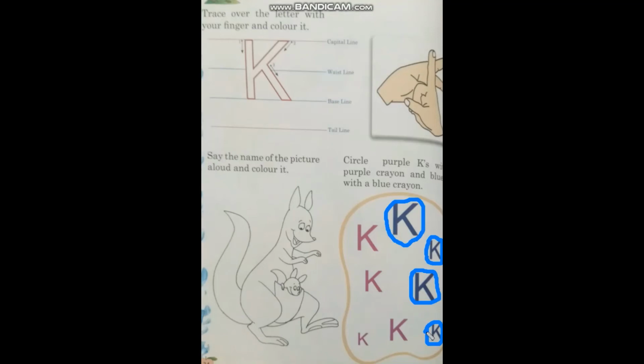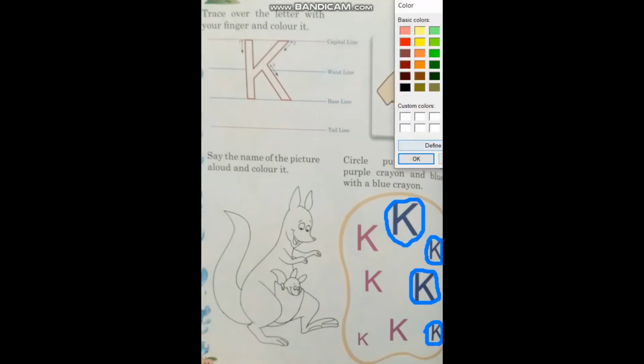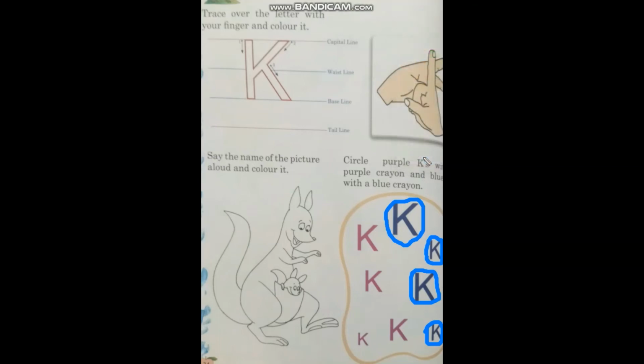Now I am going to change my color, and now I will take my purple color. Come on children, you all also change your color. And here again I will make the circle for purple color K. Now the next one. Okay, the smallest one K. And the last K. This is done.